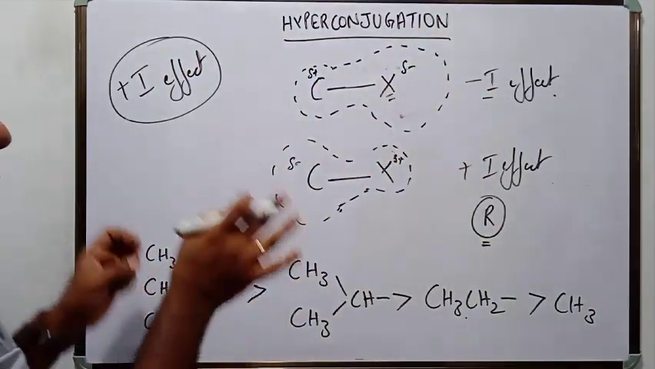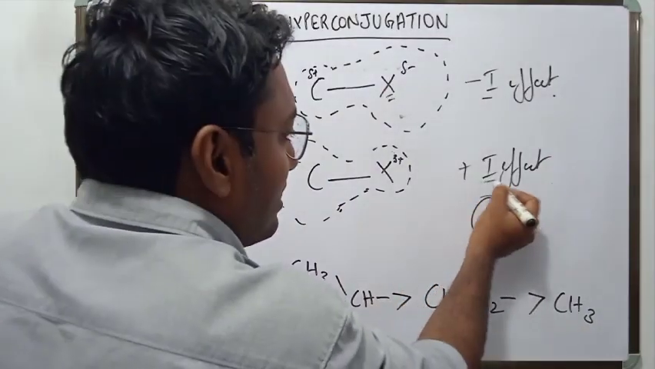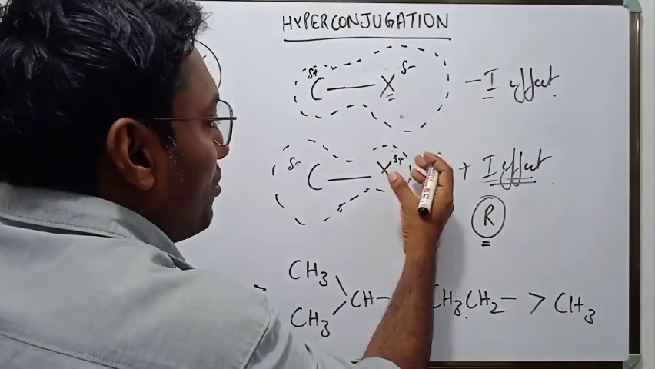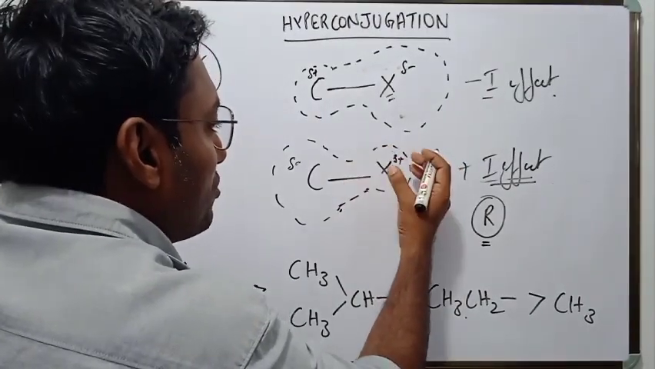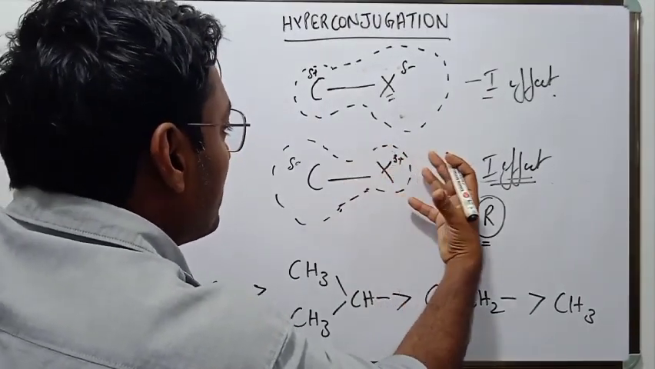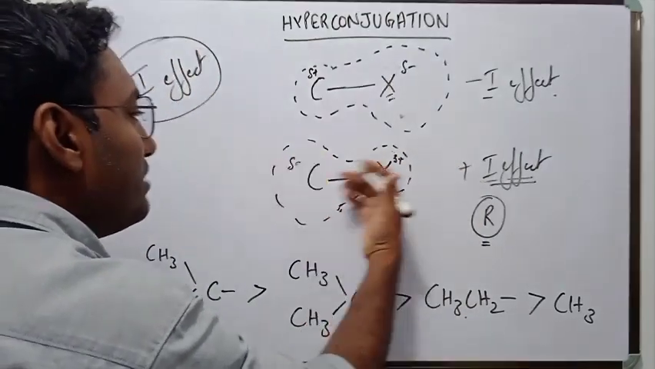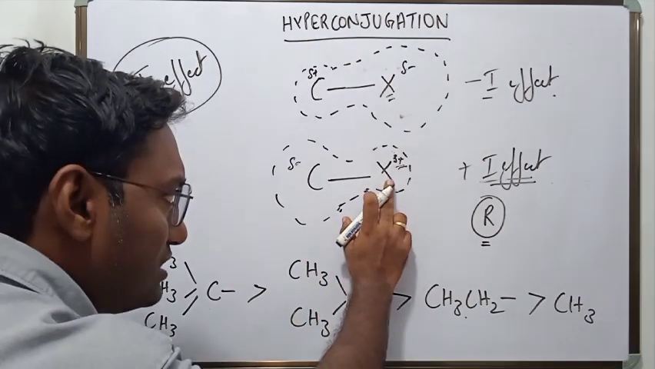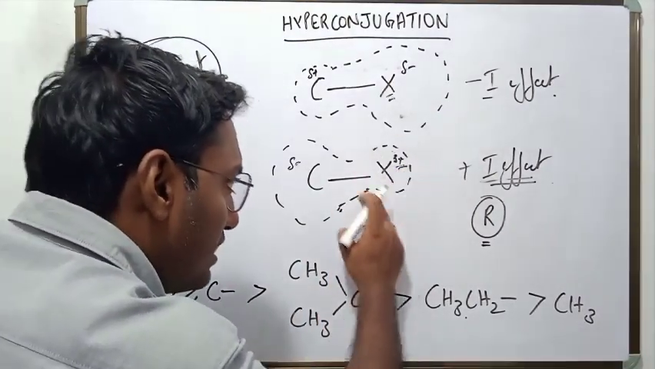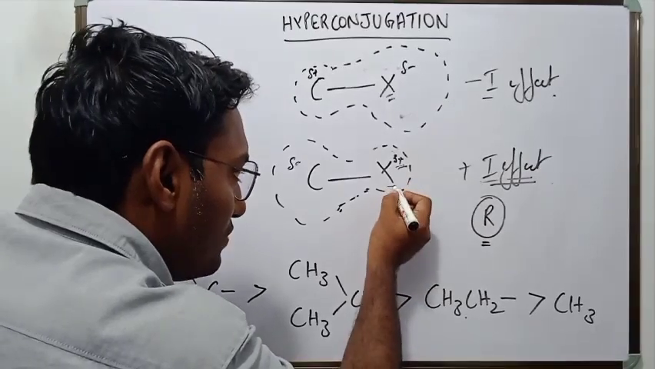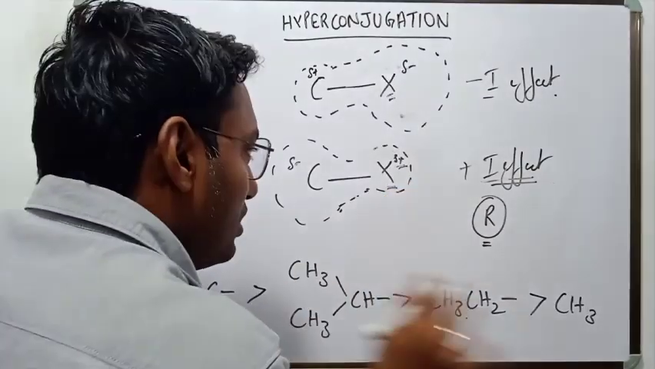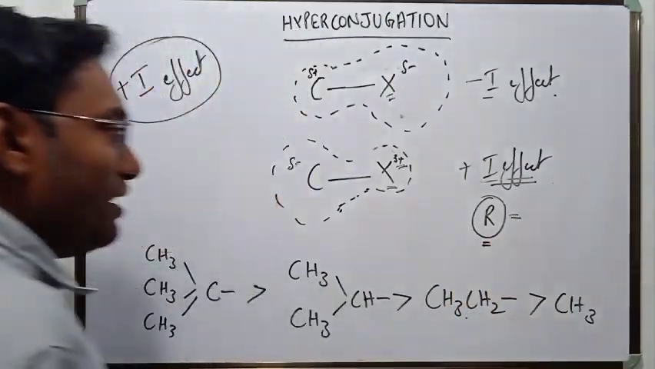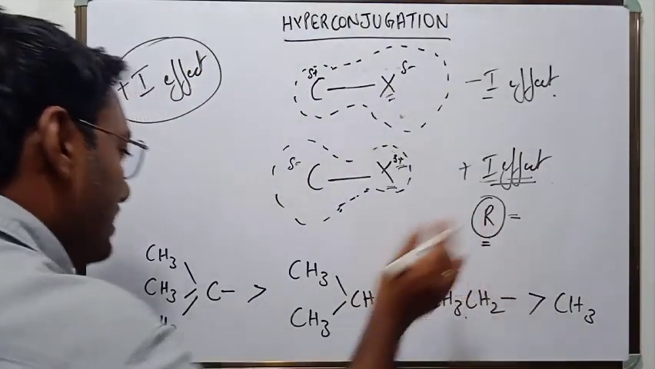Now let us focus our attention on the plus I effect. The substituent may be an electron pumping group or an electropositive atom, because of which the electron cloud is directed away from it, and it develops a partial positive charge. Which groups are electron pumping groups? There is no doubt in our mind that alkyl groups are electron pumping groups.